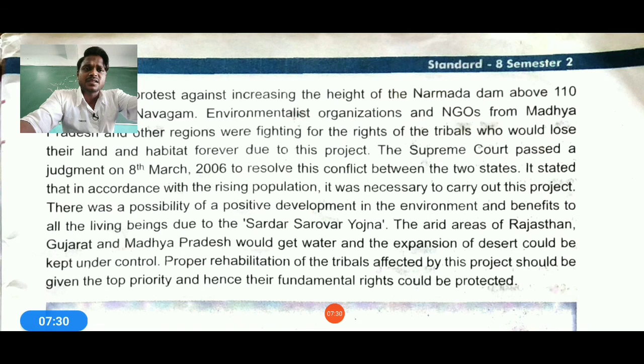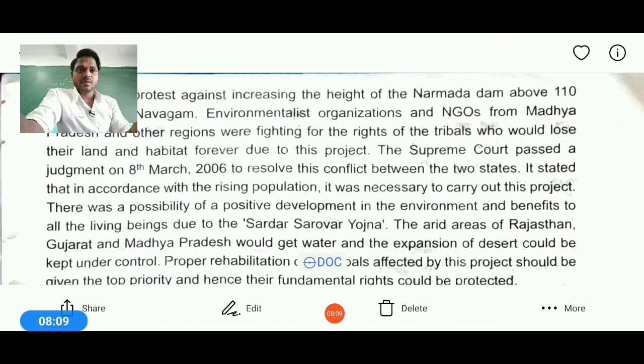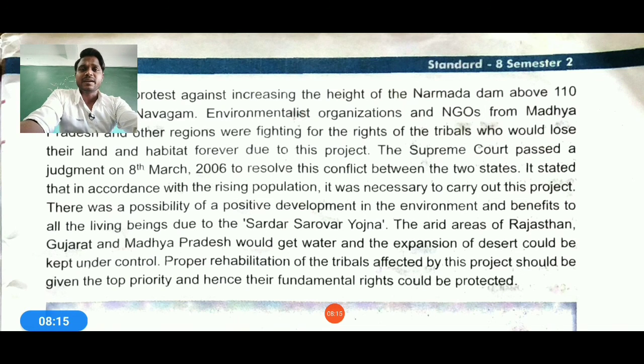The expansion of the desert could also be kept under control. Expansion of the desert means when the land does not have any fertility or humidity inside it, it turns into sand, and proper rehabilitation of the tribal people would also be affected. So the arid areas of Rajasthan and Madhya Pradesh would not get water if this project were not completed. Therefore they kept the project under control and gave permission, and proper rehabilitation of the tribal areas affected by this project was to be ensured, given top priority, and hence the fundamental rights could be protected too.